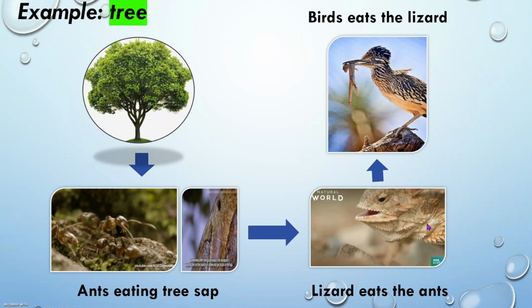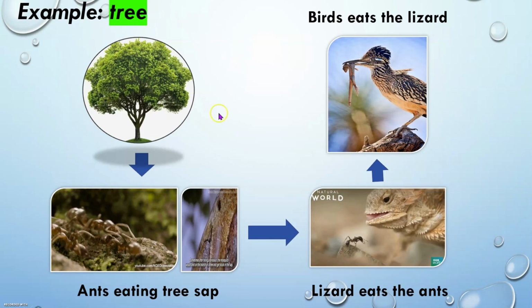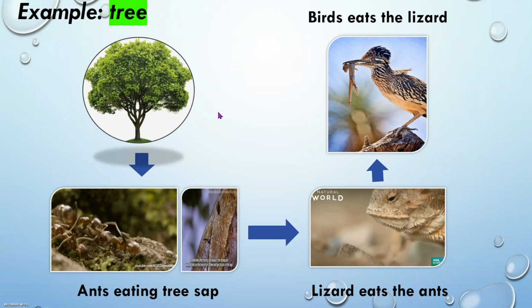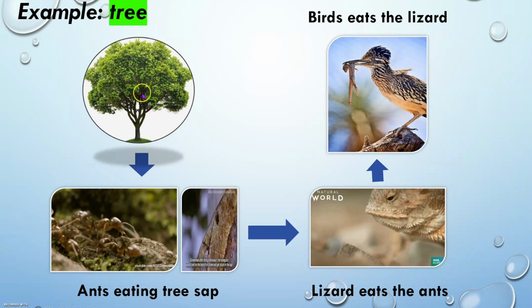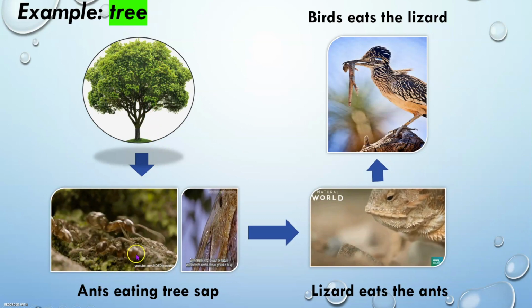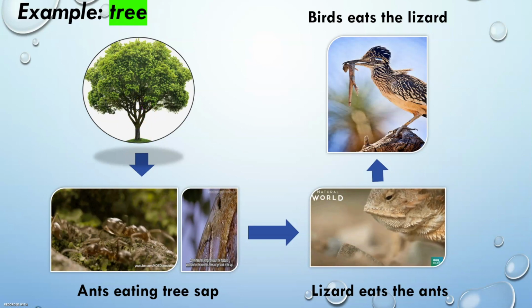Now we have another example of an ecosystem, which is the tree. Okay, now let's try to explain the ecosystem in a tree. Okay, so this tree, let's say that there's a lot of organisms living in this tree. The first organism is the ants. Okay, so I'm sure that you've seen many ants in the trees, other trees also. So these ants, they are eating the